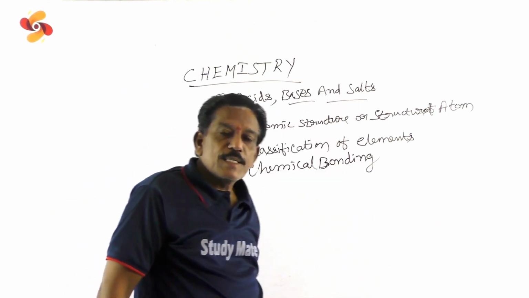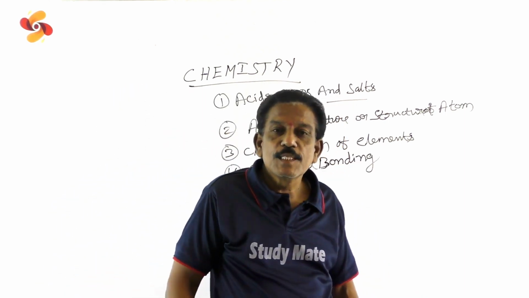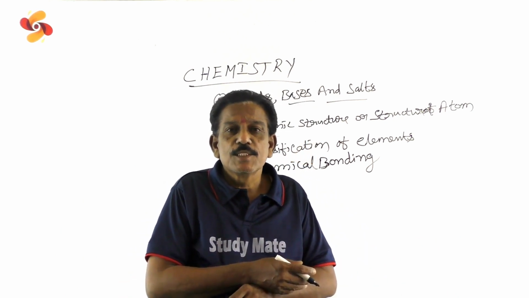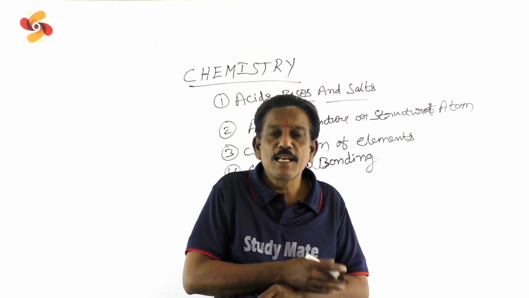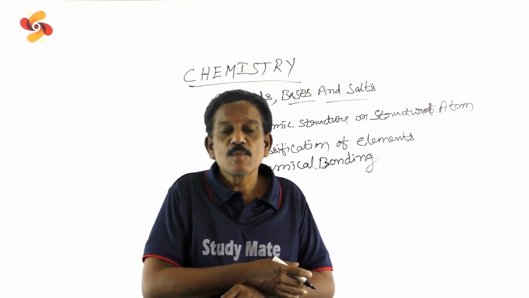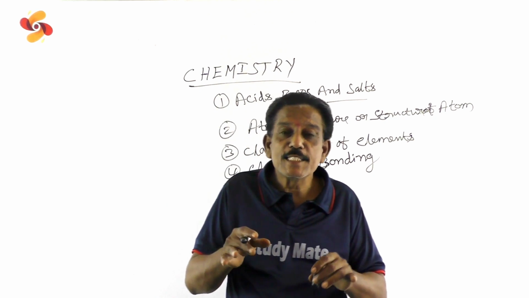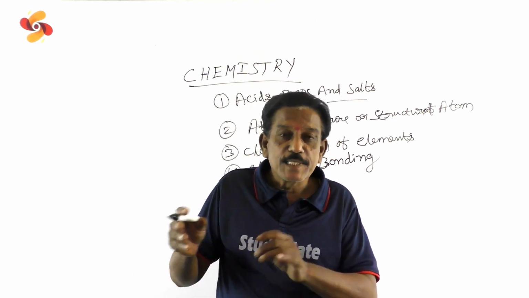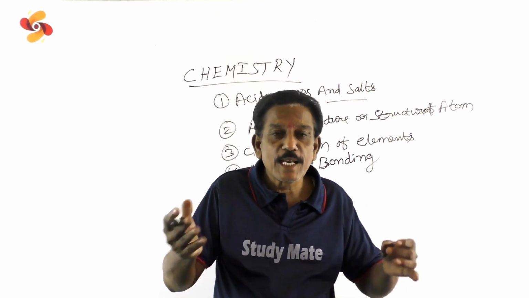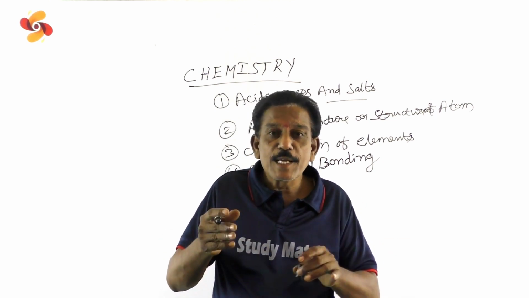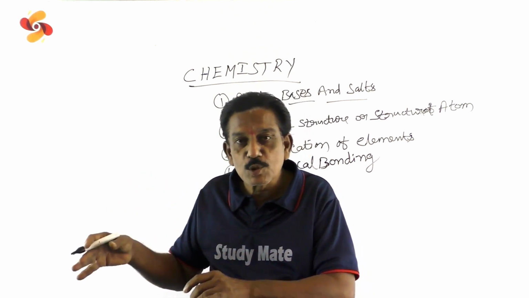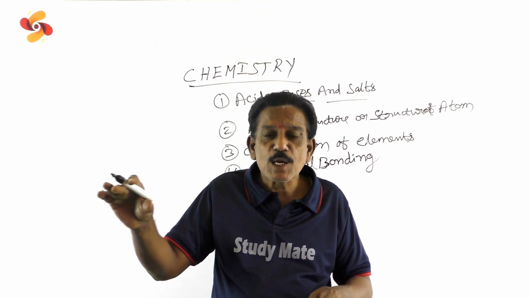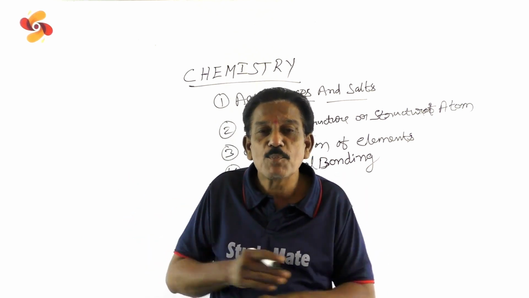Now, the fourth chapter is chemical bonding. This is also very important for your higher study. So in this chapter you will face Lewis symbols, electronic theory of valency by Lewis and Kossel, ionic bond with examples. The question is asked like this: state ionic bond and explain with suitable examples. Or they will ask like this: explain the formation of ionic bond with suitable examples.